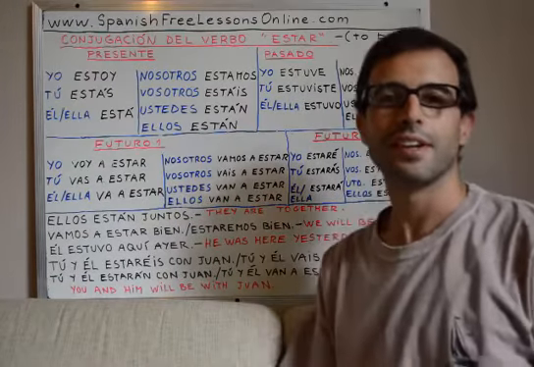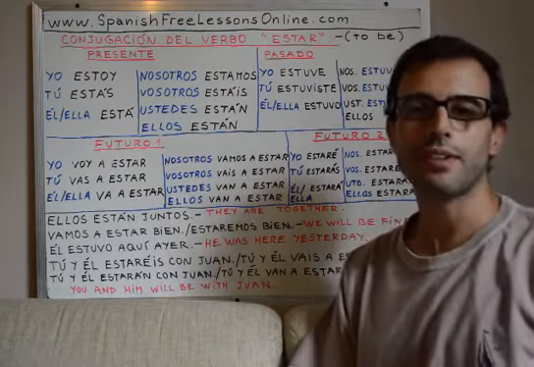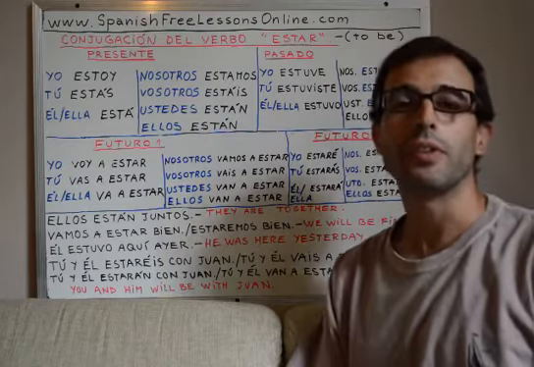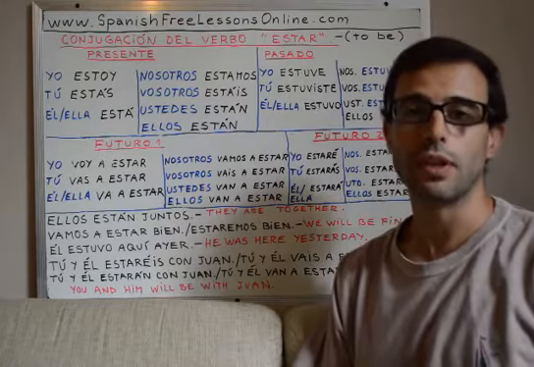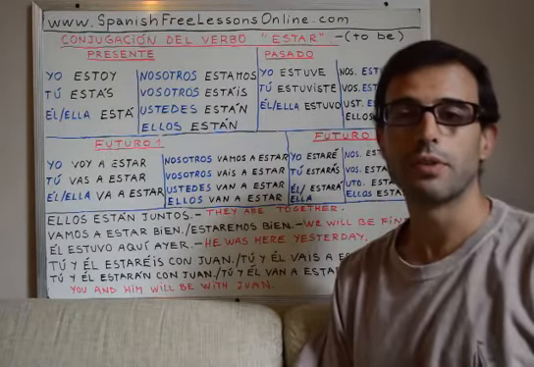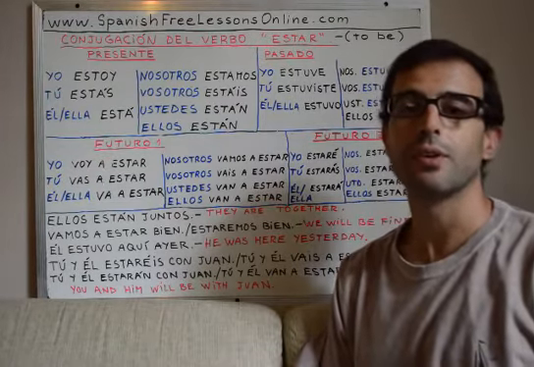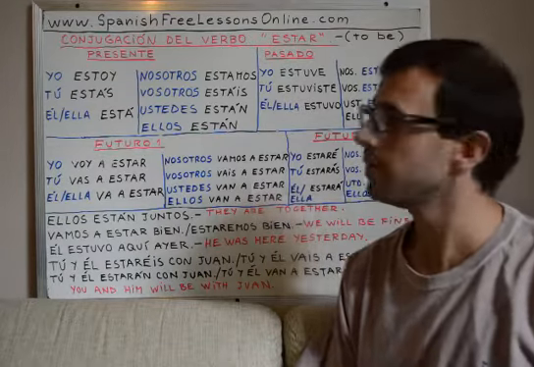Hi there. This time we will see some sentences with the conjugations that we've seen in the previous lesson, okay? We are still with the verb estar, or verb to be, right?